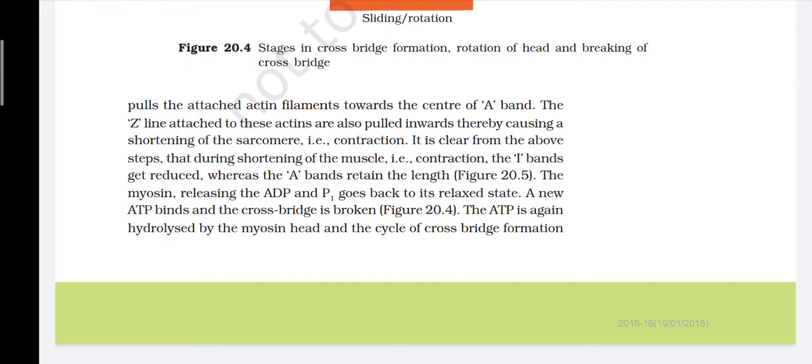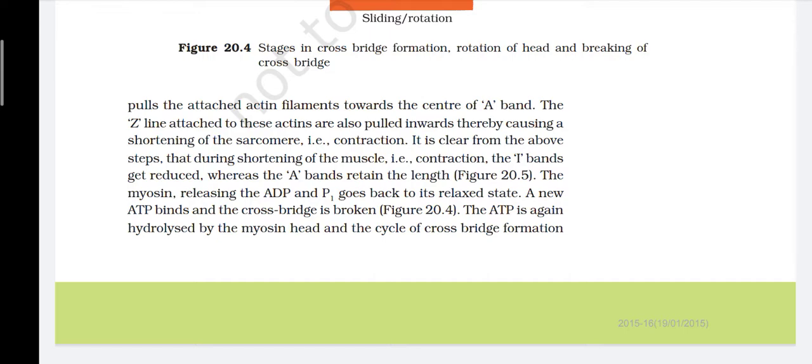The Z lines attached to these actins are also pulled inward, thereby causing a shortening of the sarcomere, that is, contraction. It is clear from the above steps that during shortening of the muscle, that is, contraction, the I bands get reduced whereas the A bands retain their length. The myosin, releasing the ADP and Pi, goes back to its relaxed state. A new ATP binds and the cross bridge is broken.